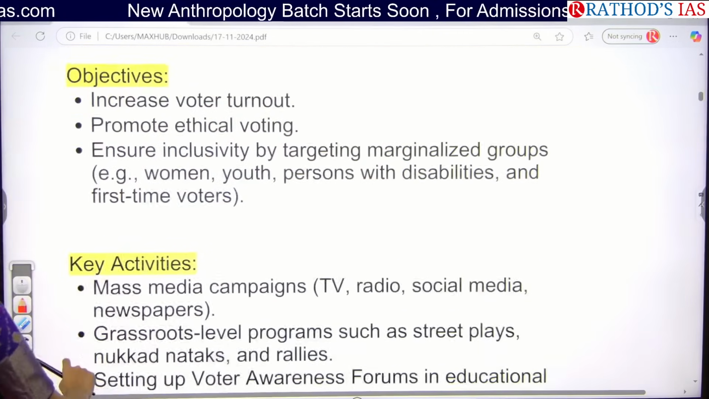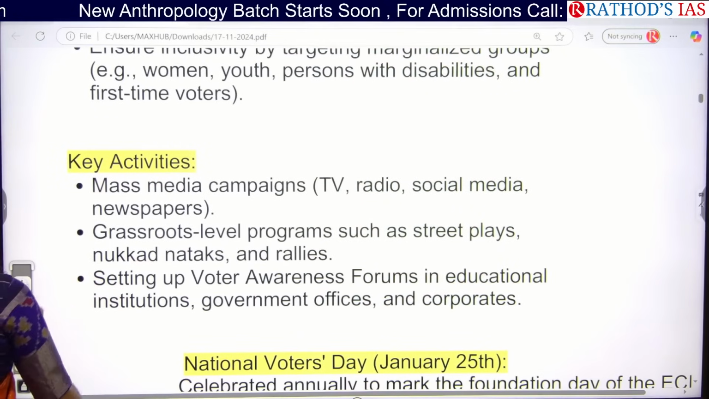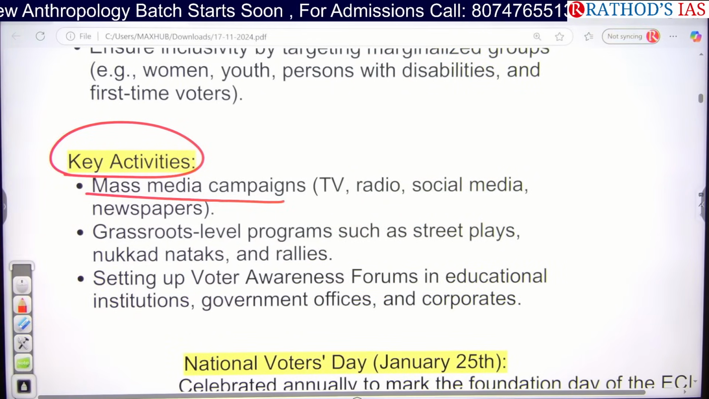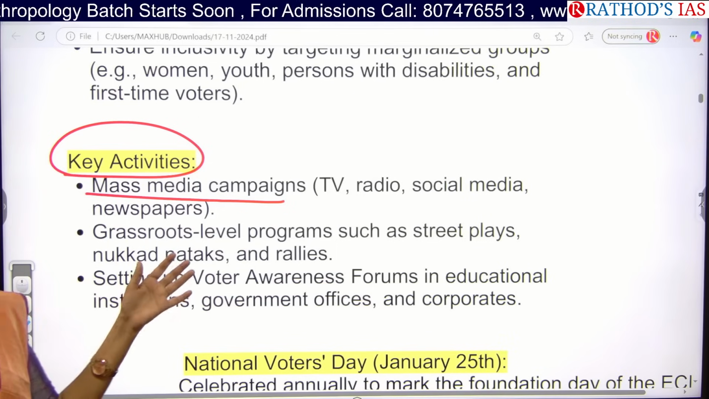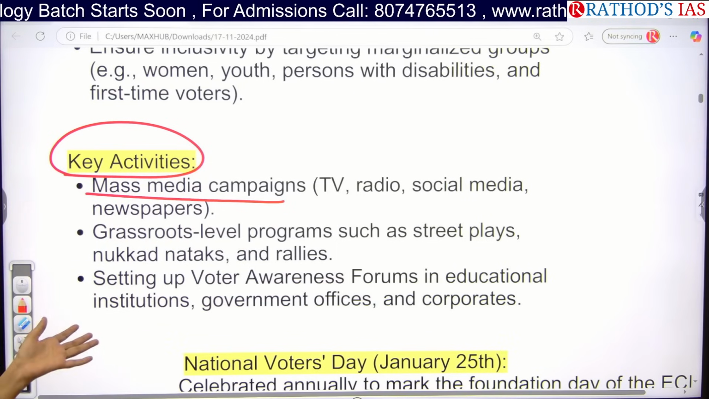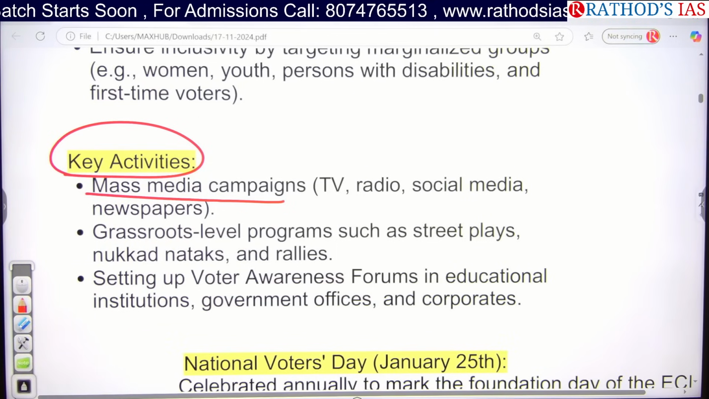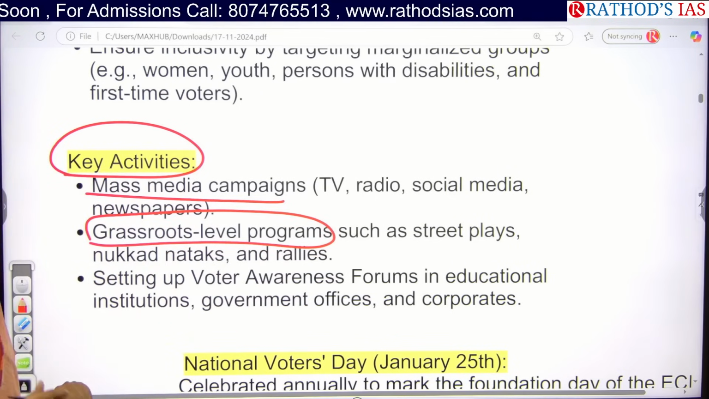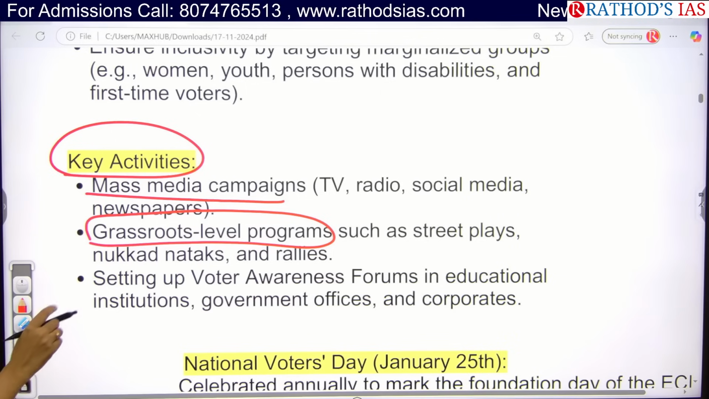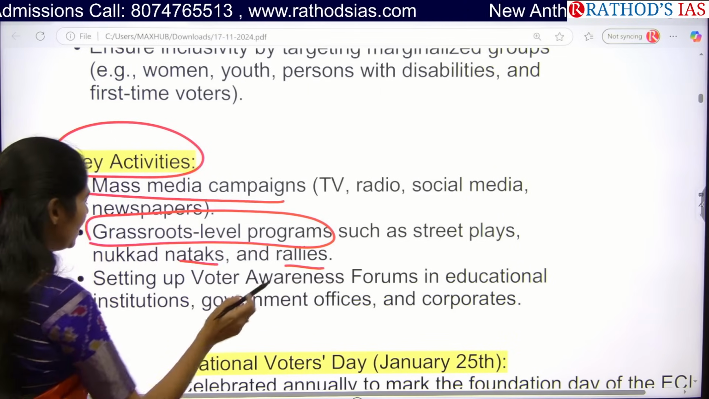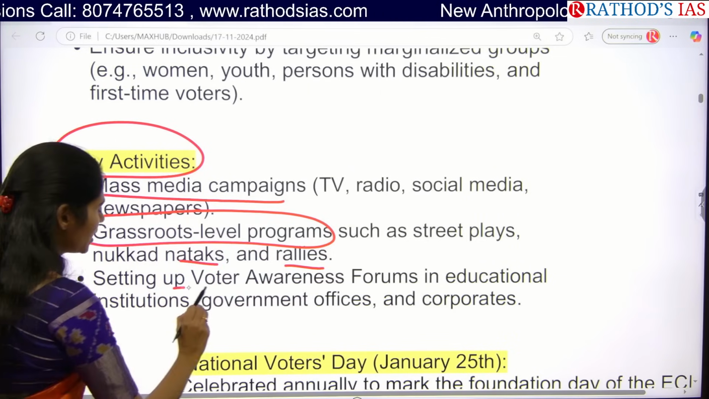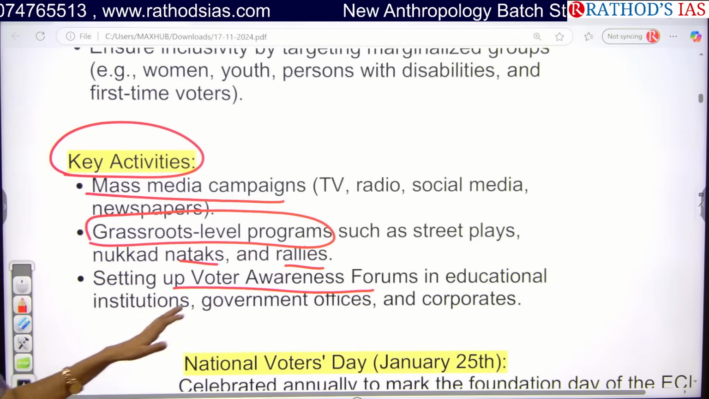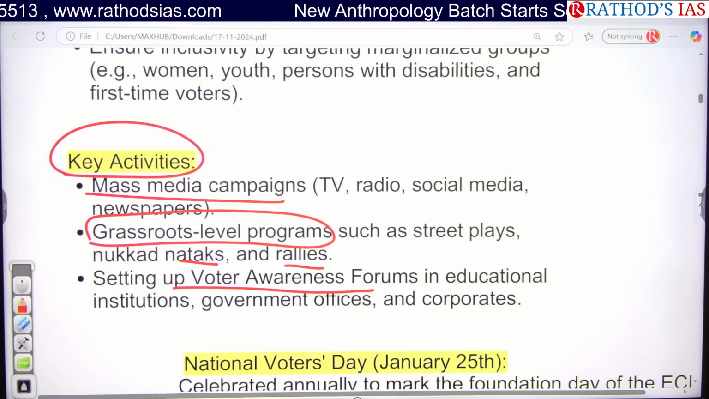So what are the activities under this SVEEP? They will go for mass media campaigns, using TV, radio, social media or newspapers, so that they create awareness. Next, they will also go for grassroots level programs like street plays, nataks or rallies, etc. And they will also set up voter awareness forums, especially in education institutions, government offices and some corporates.